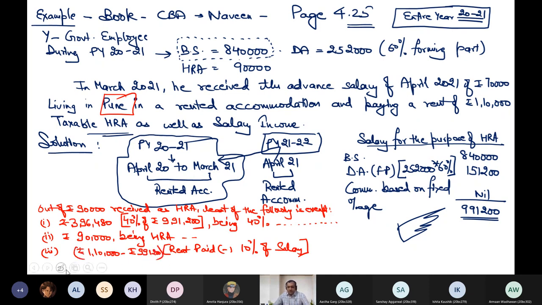So this value becomes 10,880. So which is least? 10,880 is the least. So I will simply write that rupees 10,880 being the least is exempt from tax. This is very simple. I hope now you have understood the concept of this HRA with the help of this example.